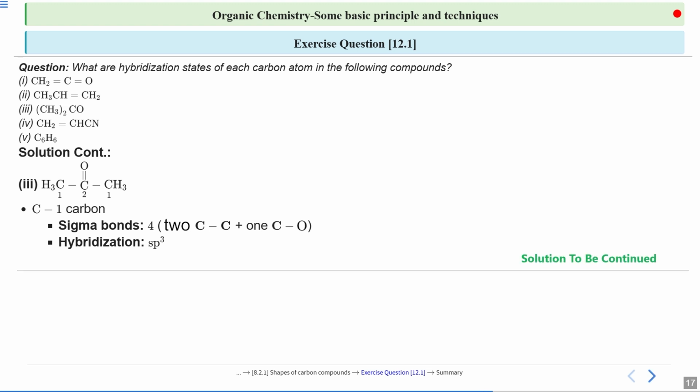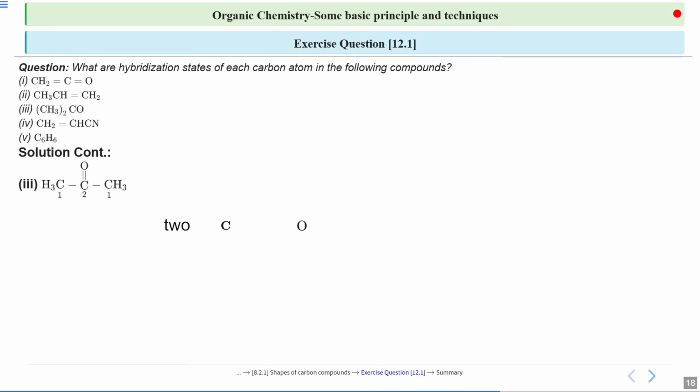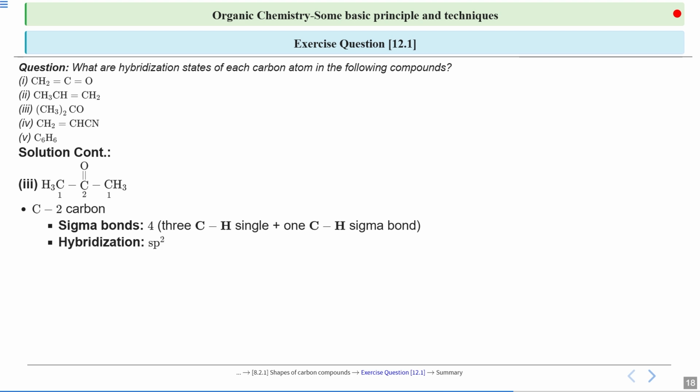Coming on to the next carbon of the third compound. This carbon is double bonded with oxygen. So it has 3 sigma bonds: 2 are with the carbons which I have named as C1 and C1, because these 2 carbons are almost identical and will have the same hybridization as well, and the third is with the oxygen, right? So we can say that this carbon is sp2 hybridized. Got it?